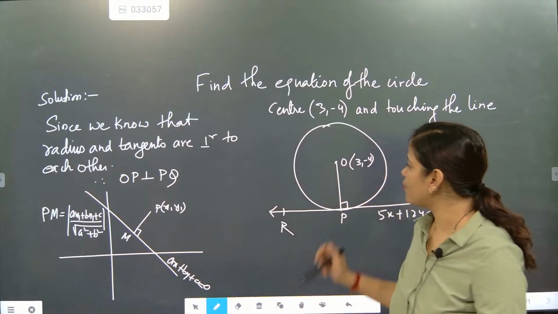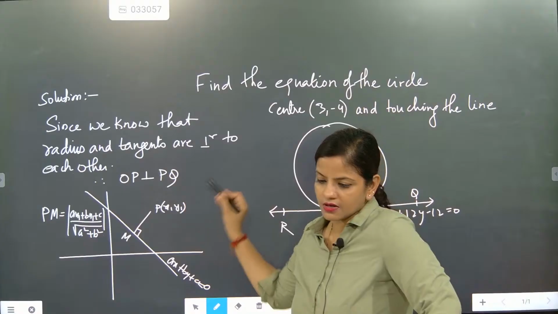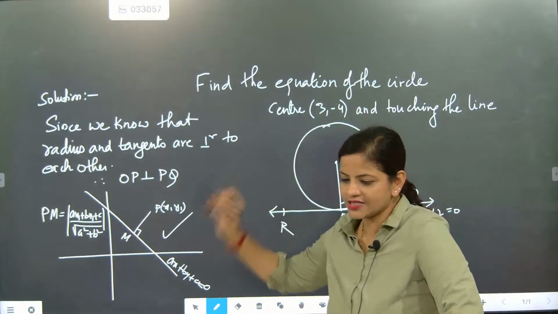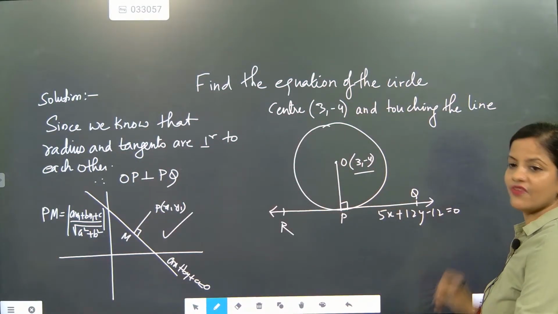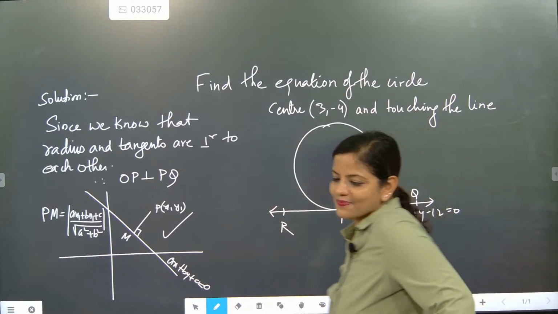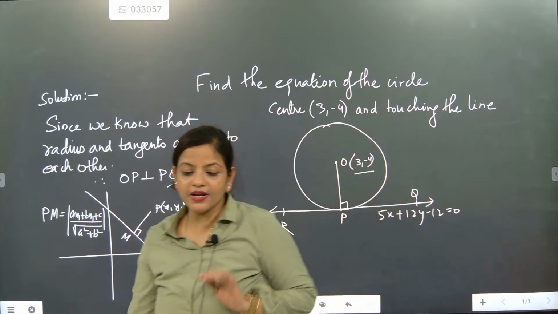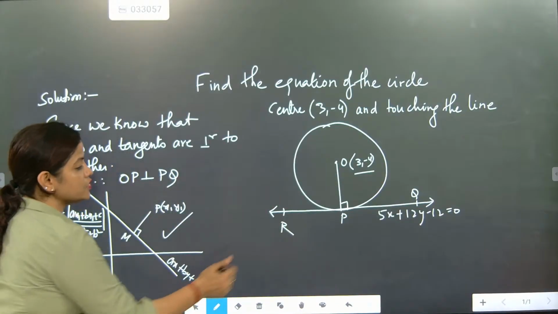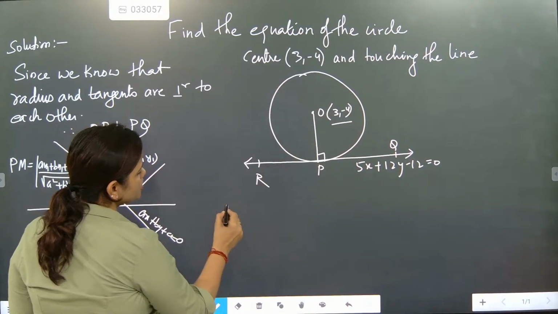So here also our point given is this. It is perpendicular. By the statement, this is perpendicular. Now, once it is perpendicular, we will use this formula. And the equation of the tangent line is also given. What is the equation of the tangent line? 5x plus 12y minus 12. Did you understand, Nishika, how it is exactly done? Yes, sir. So whenever they ask you how to write the distance formula and solve this question, at that particular moment we will write distance OP.